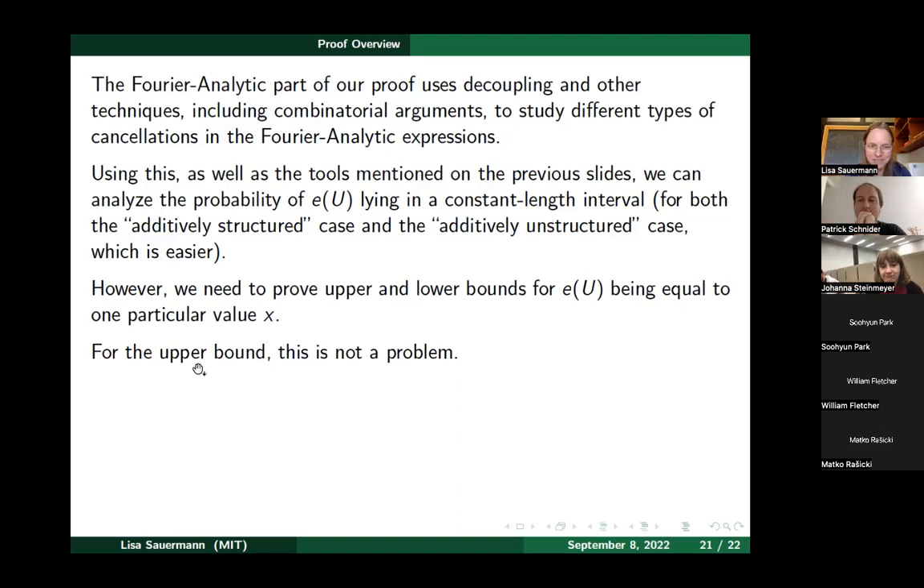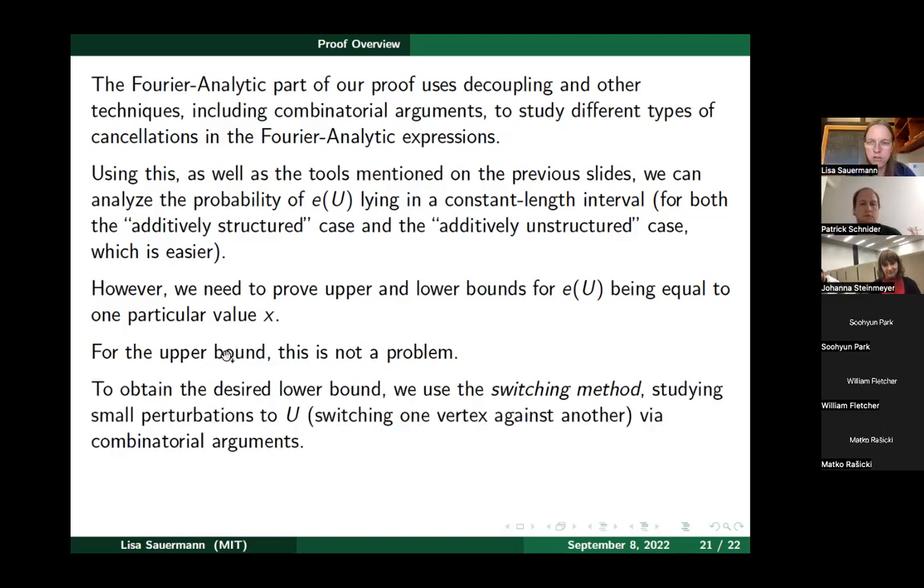That in particular implies a good upper bound on the probability of being exactly equal to X. But for the lower bound, it's much more problematic. If I just know that with reasonable probability I land in this interval, how do I show that each of these constantly many points in this interval is actually achieved with reasonable probability? There we need significant additional work. To get the desired lower bound on the probabilities of being exactly equal to X from the probability of being in a constant length interval, we use something called the switching method. Roughly speaking, that means we study small perturbations to the random set U, where we take one vertex out and another one in.